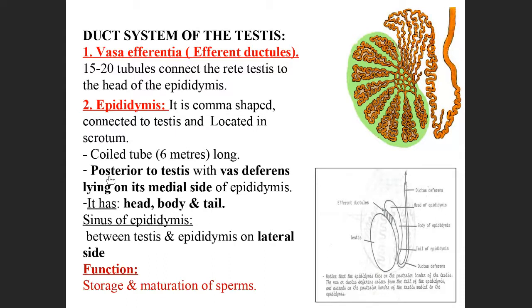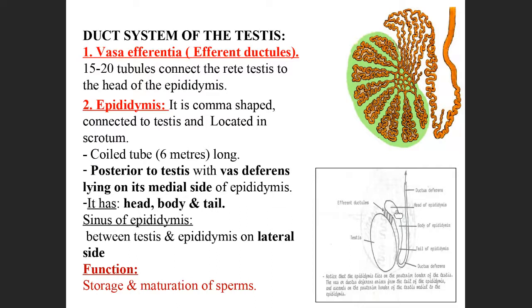deferens. So where is it present? It is present posterior to the testis, with the vas deferens lying on the medial side. The epididymis has three parts.